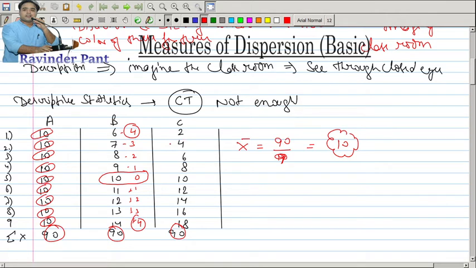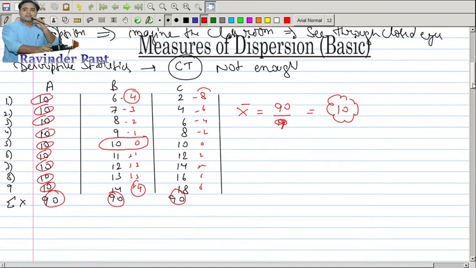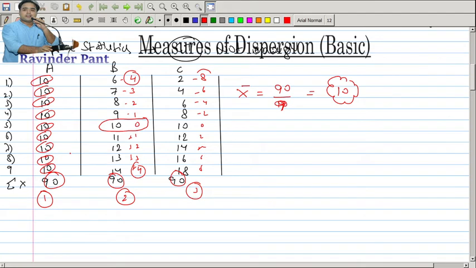But again we have another series C, which is very dispersed, having great variation from the average. So here you see it is minus 8, minus 6, minus 4, minus 2, it is 0, it is 2, plus 4, plus 6, plus 8. So the variation is higher in this third series. So if I want to rank these three series in terms of consistency, then this is the most consistent, this is second most consistent, this is third. So this is the consistency in the data set.